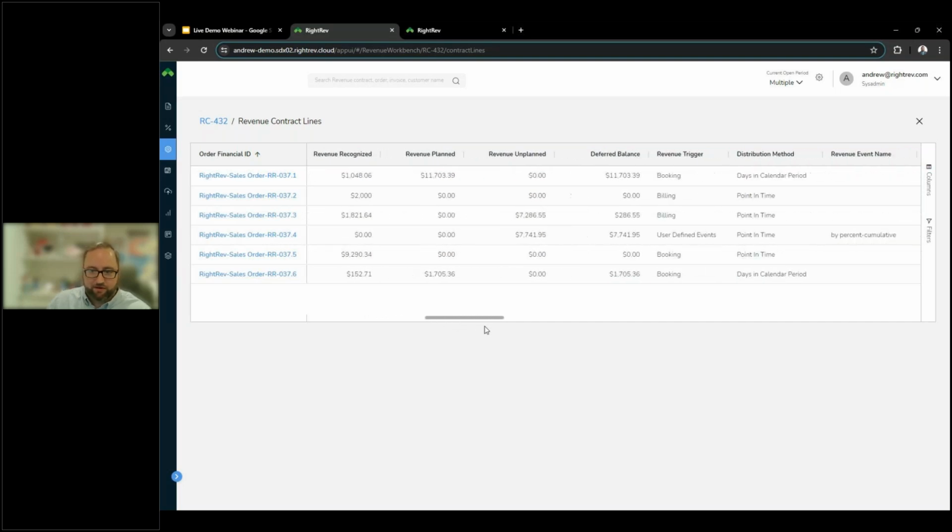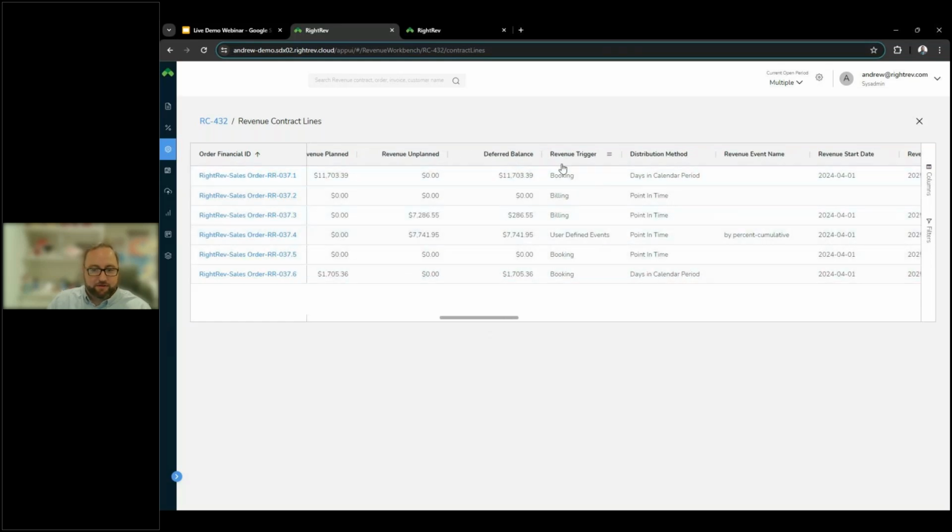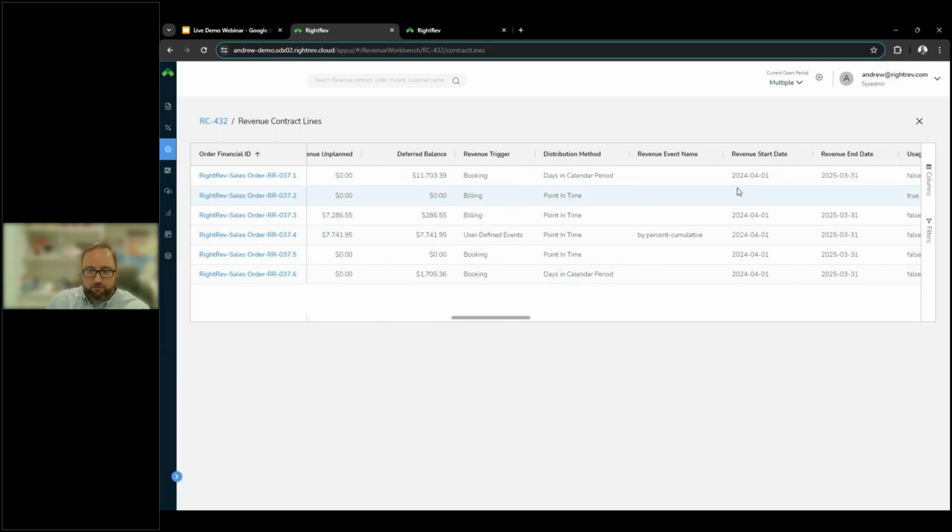Each of these items that are presented here has a specific revenue trigger associated, and we'll touch on how these are actually created shortly, but it has a specific trigger and a specific distribution method on how these recognition events actually take place. This first item was set to trigger upon bookings, and it's going to prorate based on days in a calendar period. So what that means is we're going to recognize, according to these revenue start and end dates, the number of days each month in this term are going to get a specific revenue amount associated. Whereas this amount that's based on billings, whenever we bill, we're going to recognize right as that's being billed.